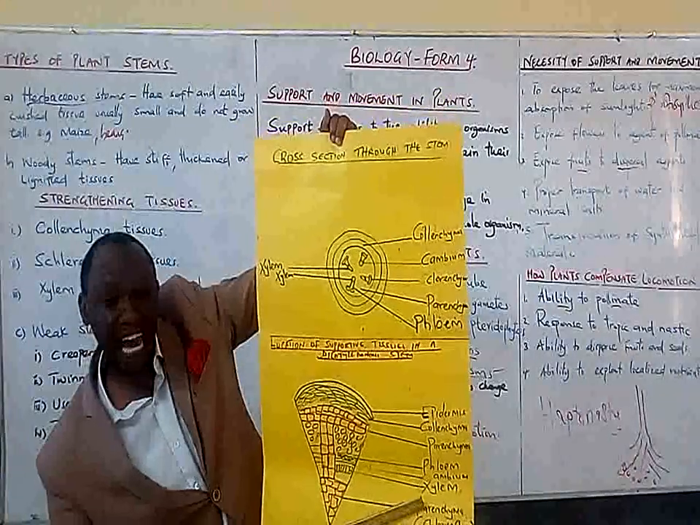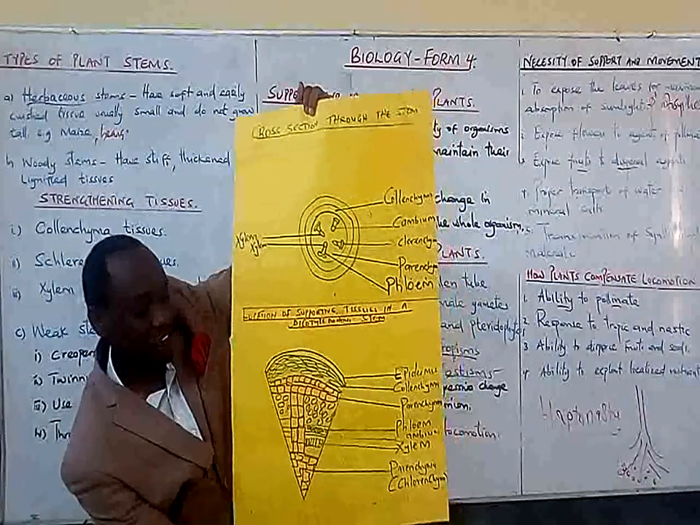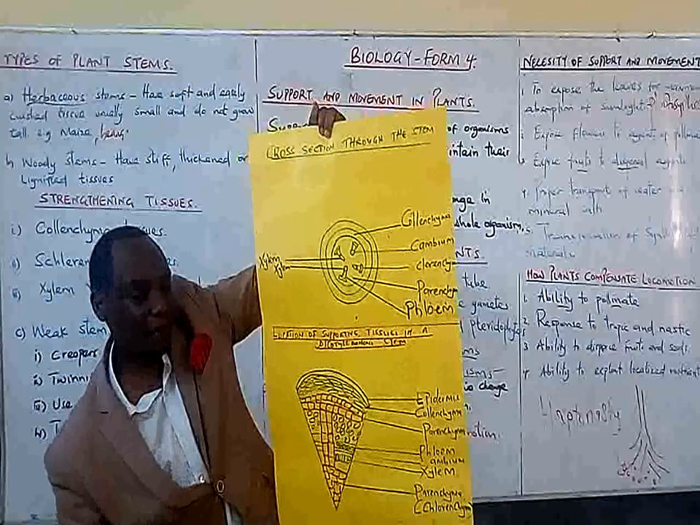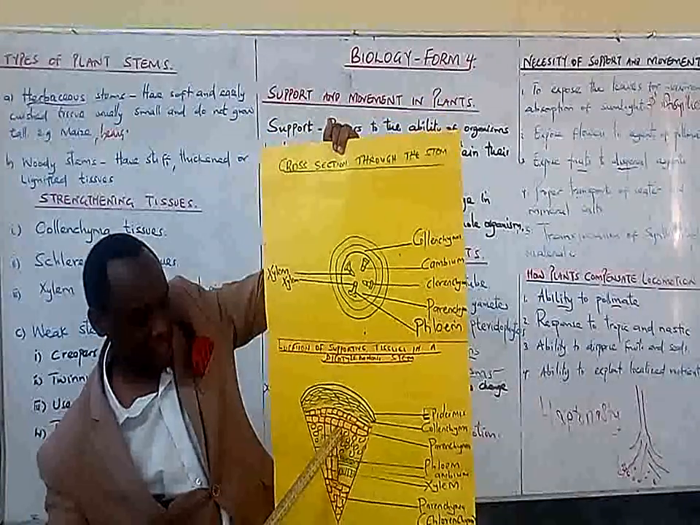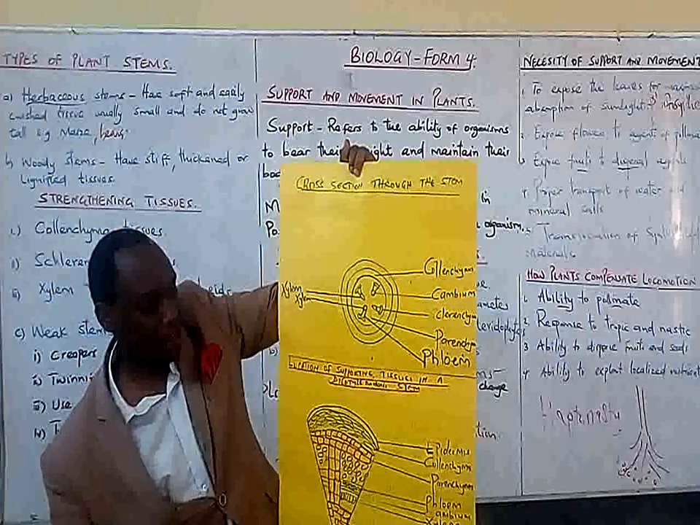And remember, the parenchyma is also called chlorenchyma, because it has some photosynthetic things inside there. Some of them do photosynthesis. That is why it's also called chlorenchyma.